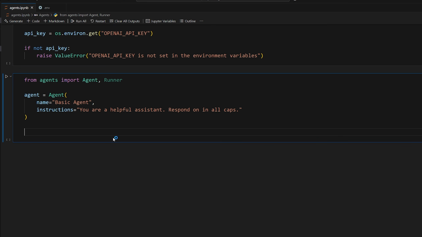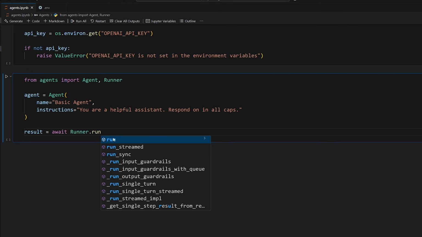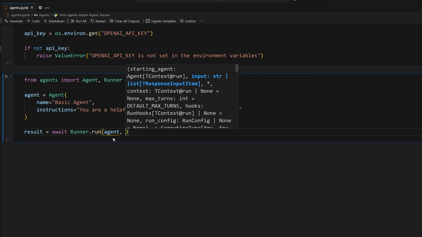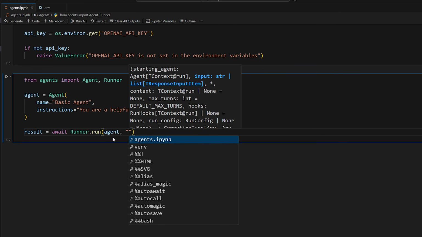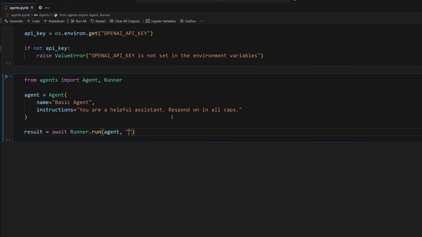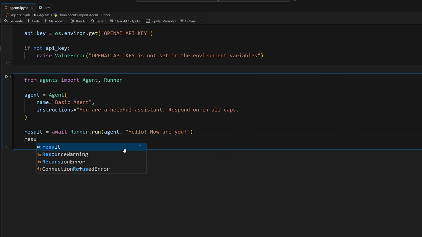So now that we have an agent, let's see how we can actually run it or invoke it to get a response. So we'll do result is equal to await runner.run. We're going to pass in the agent that we're trying to run, and then the prompt. So the prompt is just like when you open ChatGPT and send a message. This is us sending a message to our agent to get a response, and it should hopefully be in all caps, right? So we're going to say, hello, how are you? And that's it. So now it's just going to invoke it. It's an async method, so we need to await it. But once we have the result, we can then do result.finalOutput, which gives us the actual response as a string, okay? Let's try it out.